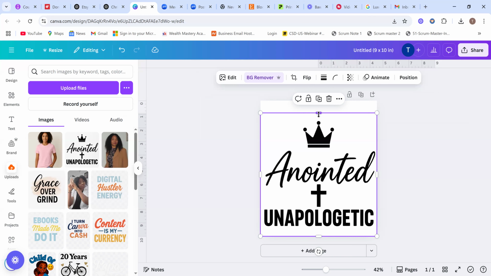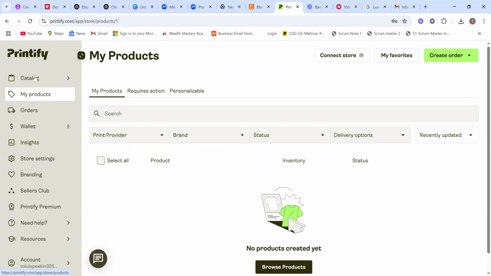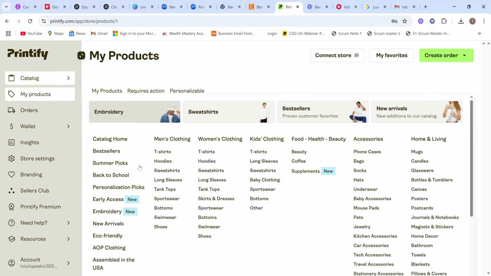We are making use of Printify. Have you heard about Printify before? So Printify is going to be our vendor. I have it opened already. So this is our Printify. All you need to do is create an account with Printify. After creating your account, then you go to catalog. Under catalog, we have a lot of products.